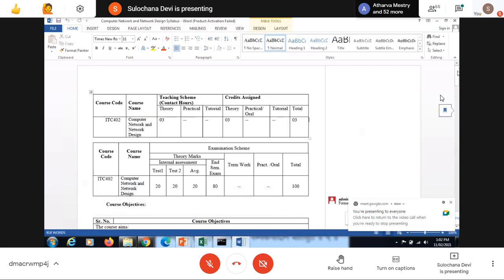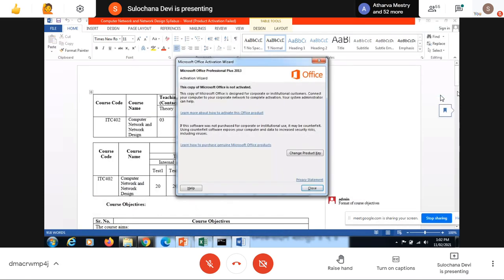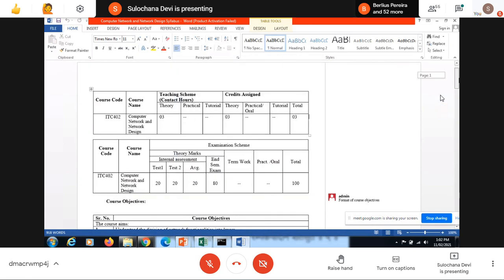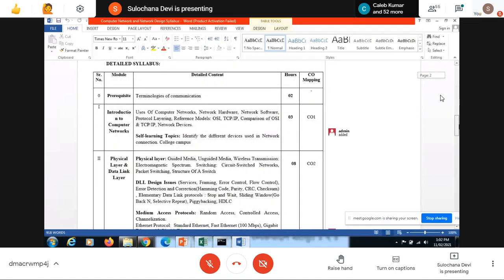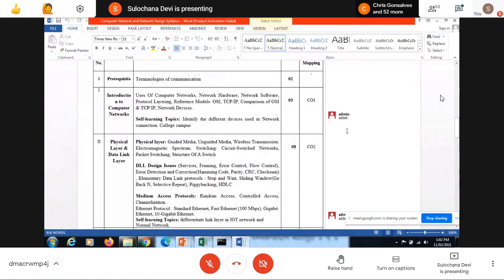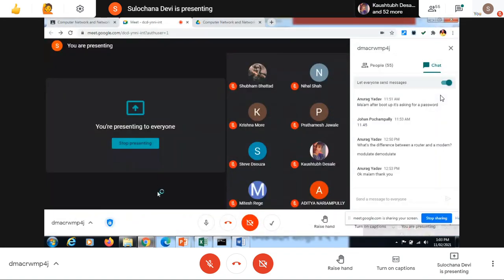So this is our syllabus. In this, we have discussed our first part. Okay, TCP/IP comparison, networking devices, all this we have discussed. Now in this second unit, the physical layer, this part I'm not going to discuss, at least right now. Guided media, unguided media, wireless transmission, electromagnetic spectrum. Have you studied this part in any subject? Do you have any idea about this? That coaxial cable, twisted pair,